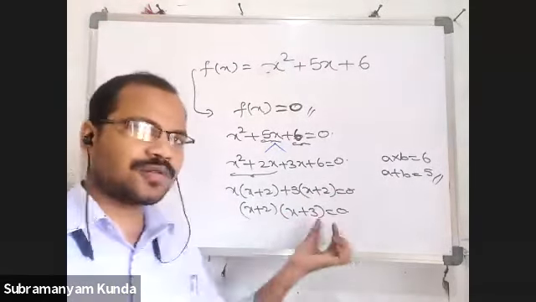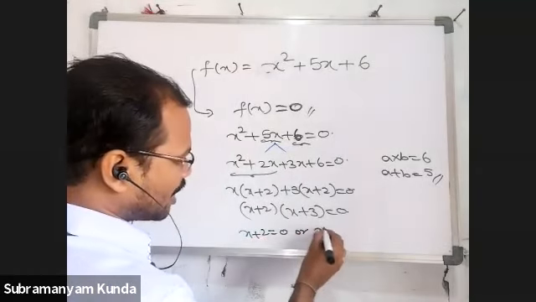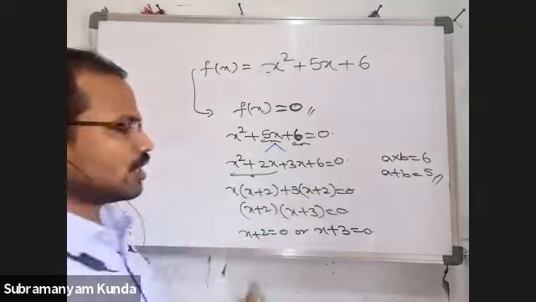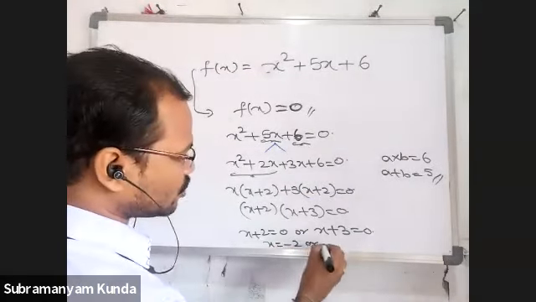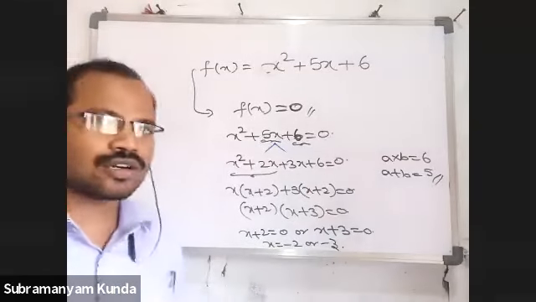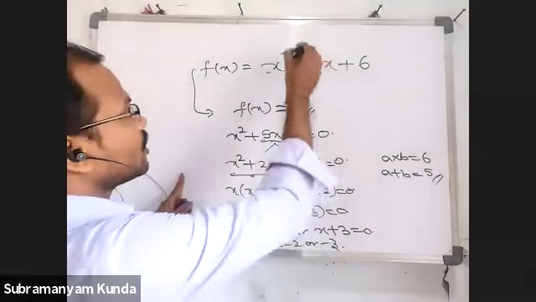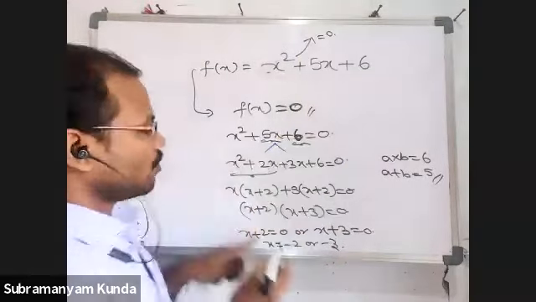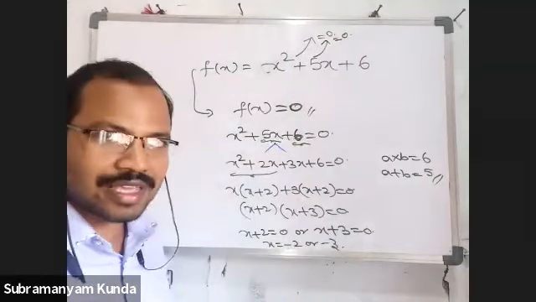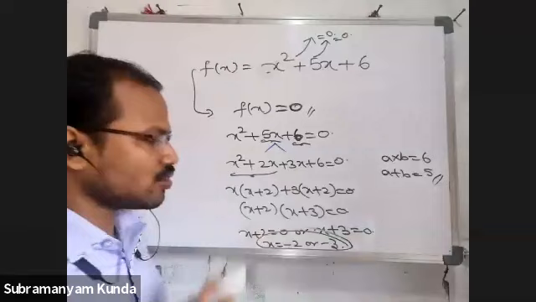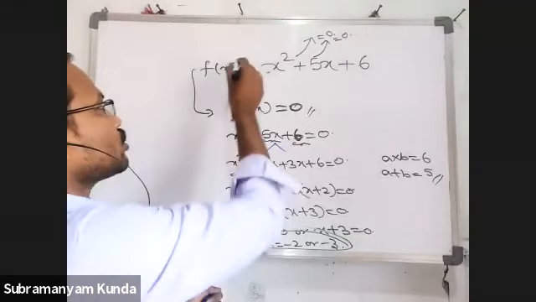The product of two terms is equal to 0, so either the first term x plus 2 is equal to 0 or the second term is equal to 0. Then only the product will be 0. So x is equal to minus 2 or minus 3. When x is equal to minus 2, f of x is equal to 0, and when x is equal to minus 3, f of x is equal to 0. That's why x equal to minus 2 and minus 3 are the zeros of f of x.